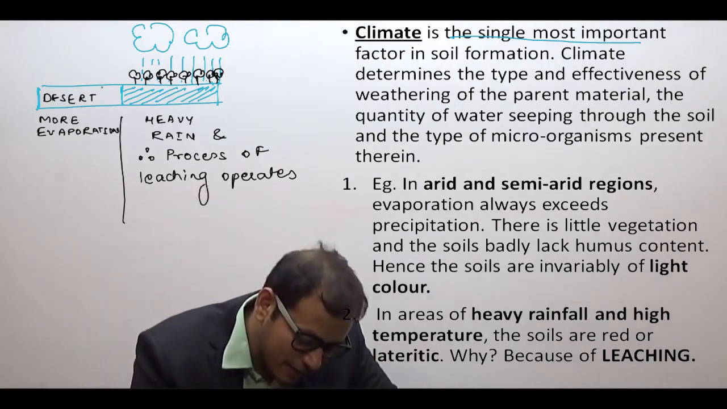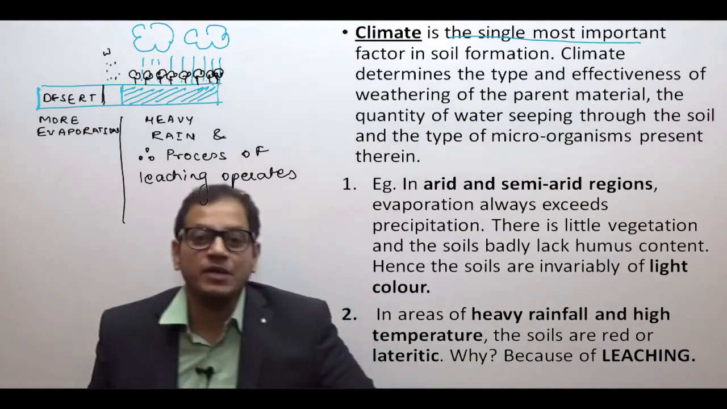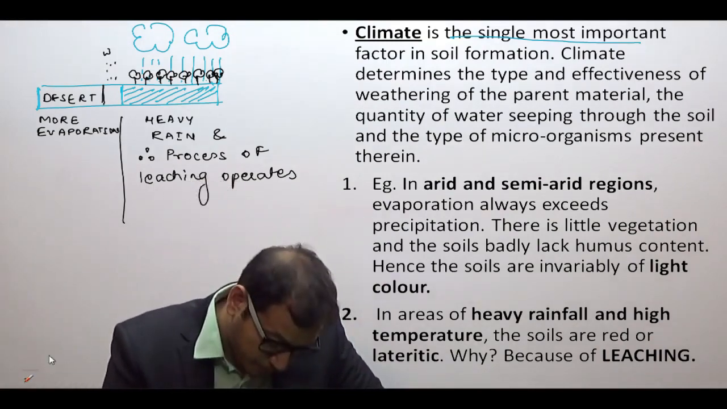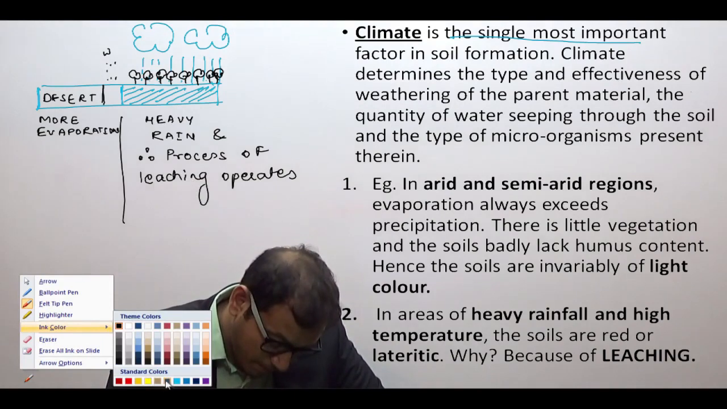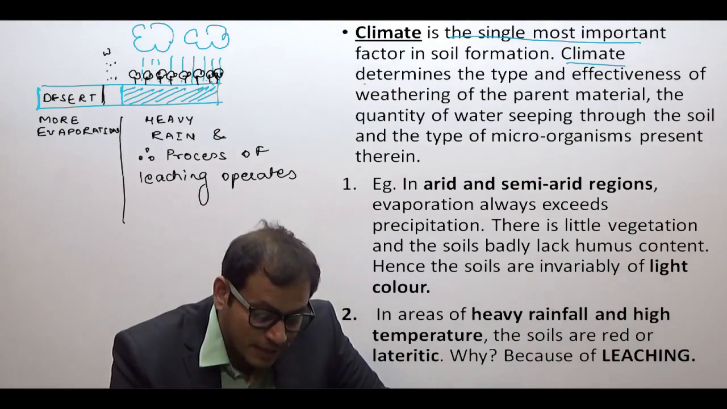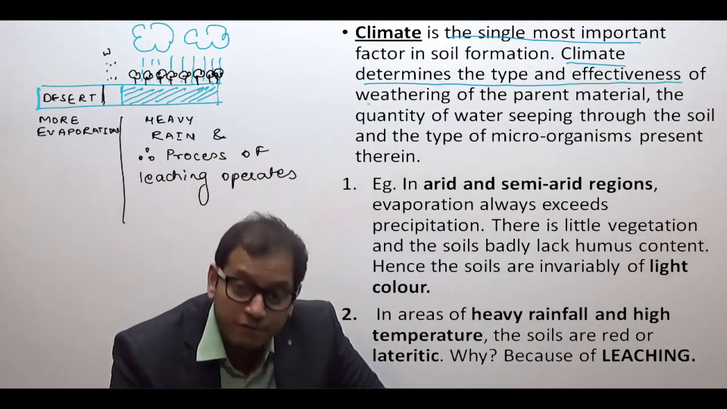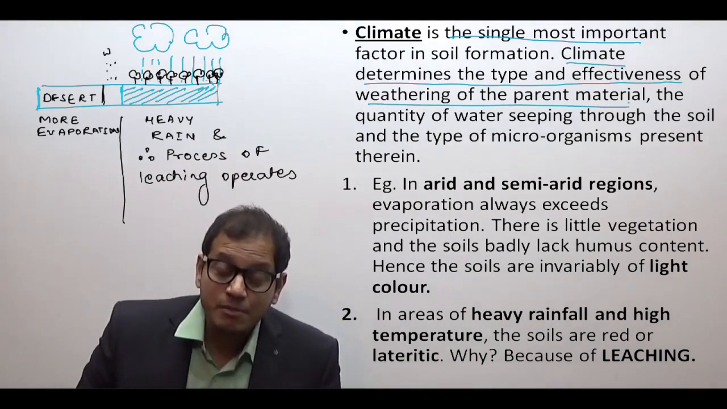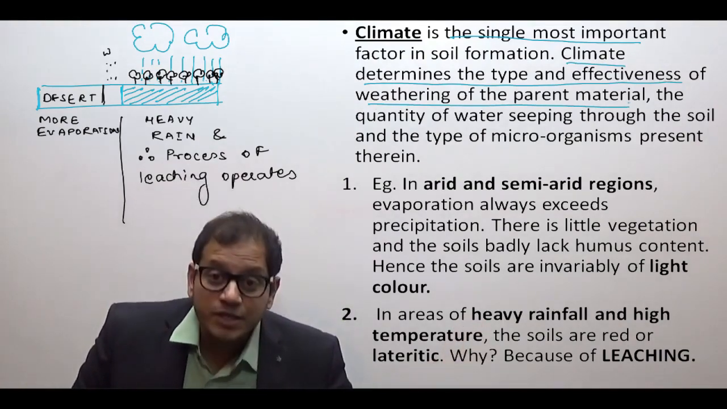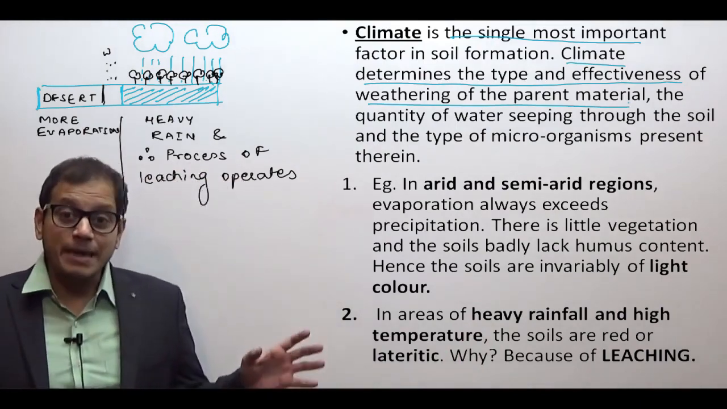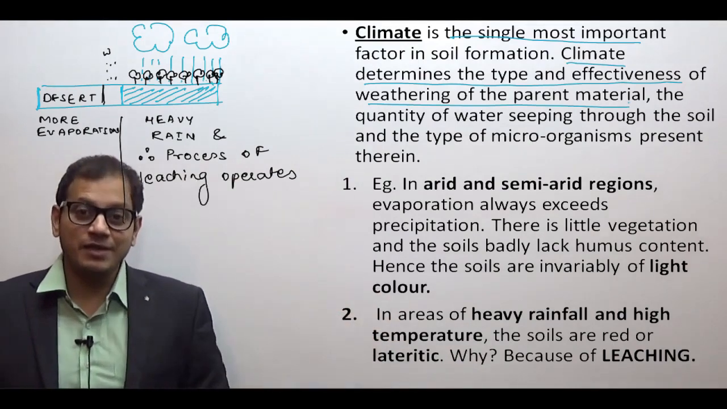On the other hand, if I take one more region which has a normal rainfall, you will find still a different type of soil. Therefore, we are saying climate determines the type and effectiveness of weathering of the parent material. In regions of very heavy rainfall, there will be more weathering as compared to a dry climate, because in a region of rainfall, both chemical and physical weathering will operate.